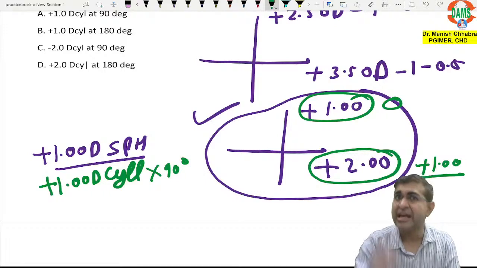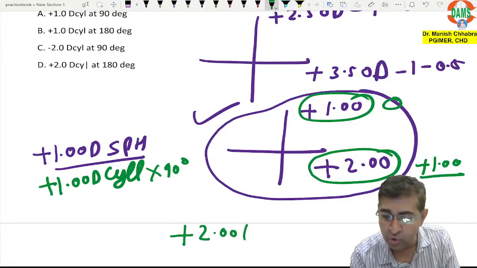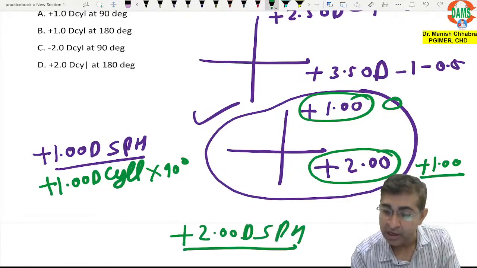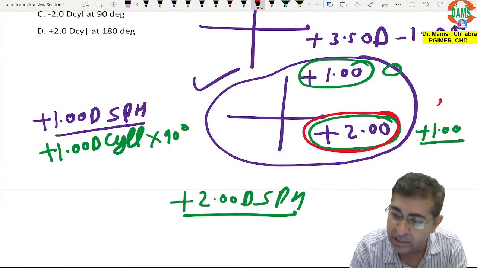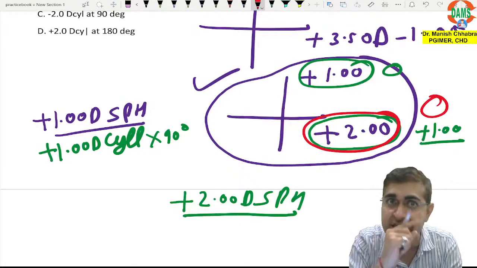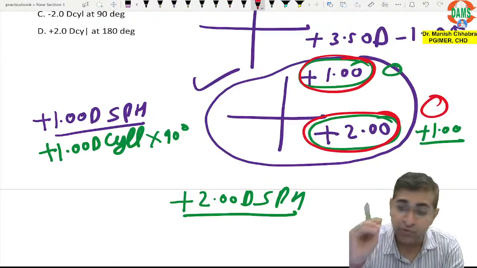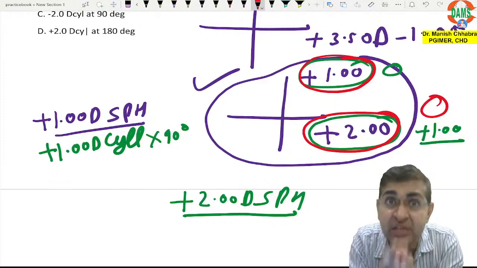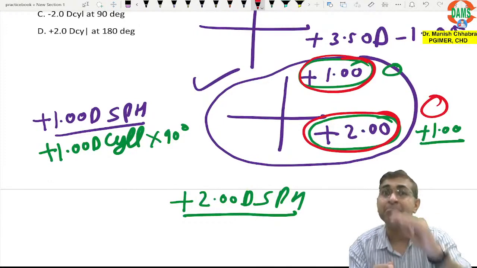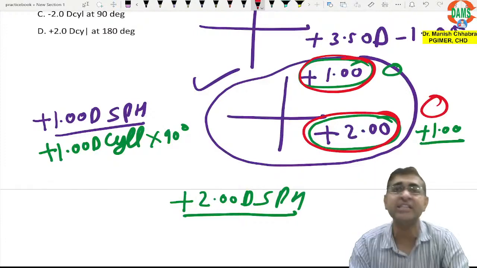So there is another equation which we can do. I can go on for the other way. I can go on for +2 diopter sphere. If I will give +2 diopter sphere, this x-axis will be 0 because this is completely neutralized. But at y-axis, my dear friends, we require +1. But I have given +2 diopter sphere. So sphere is going to impart +2 power both at x-axis and at y-axis.